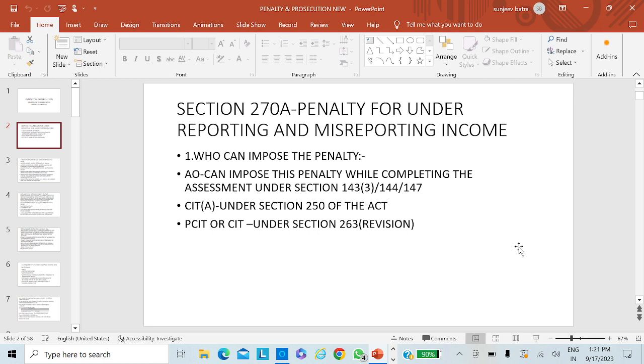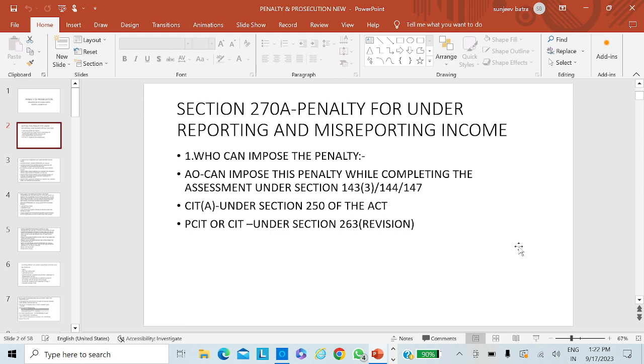So these are the authorities mandated by the Act to impose the penalty whenever they find the income is underreported.